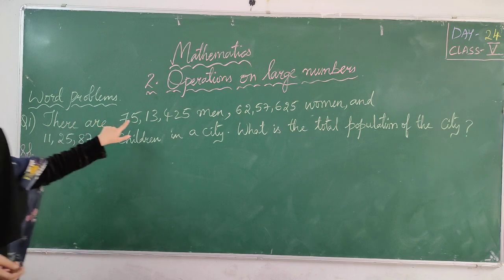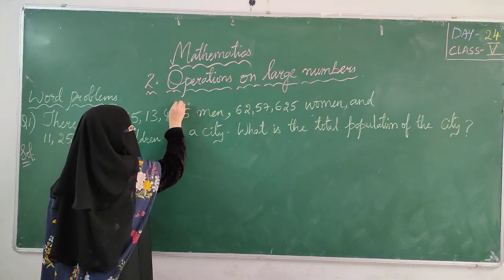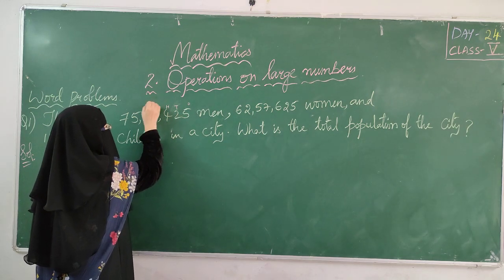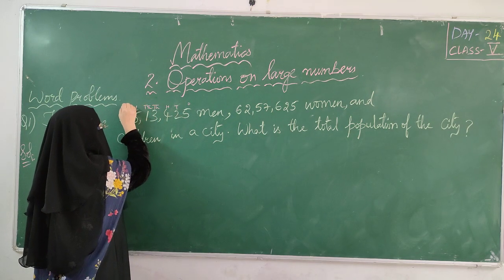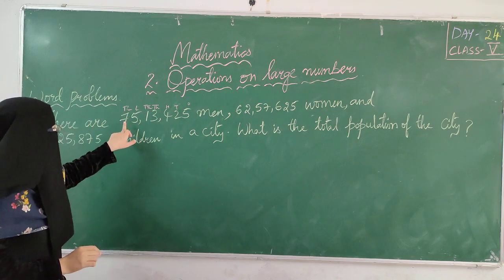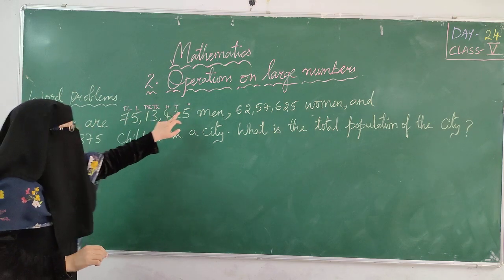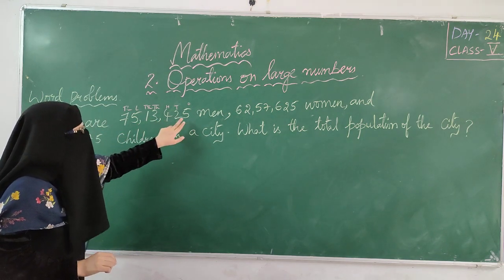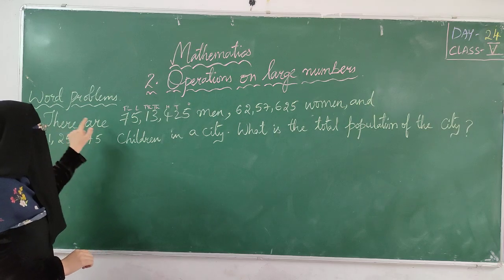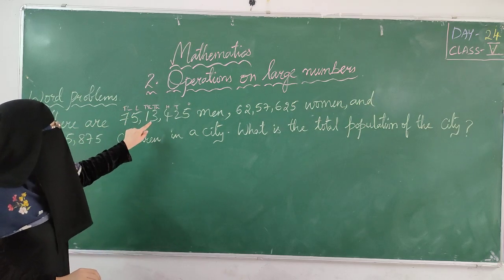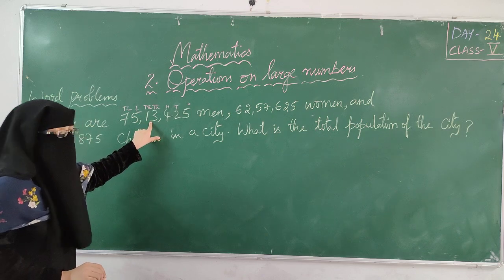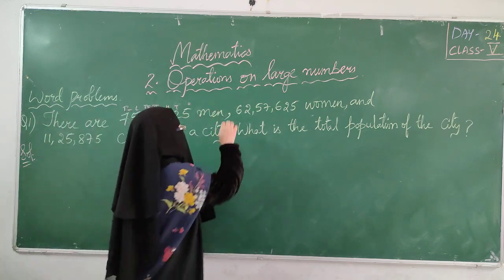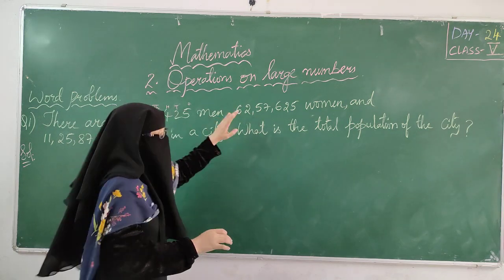Once read this question. If you are unable to read these numbers, put the place values with a pencil: ones, tens, hundreds, thousands, ten thousands, lakh, ten lakh. So I am able to read this number easily because I put the place values. This is 75 lakh 13,425. What they are saying is there are 75 lakh 13,425 men. Next, they put the comma, which means here they are separating the two sentences, right?